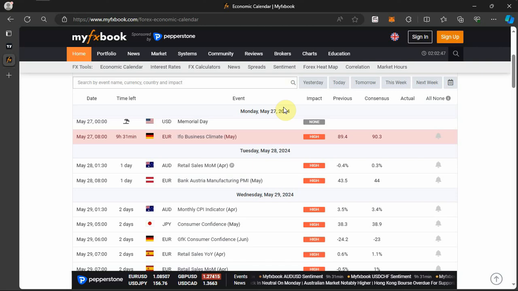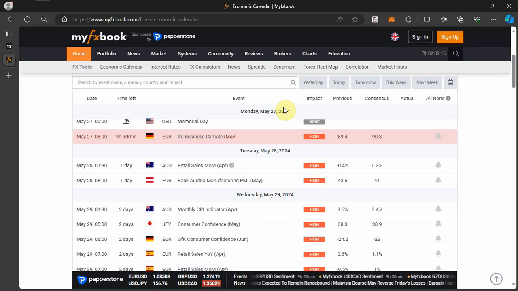So we are in the last week of the month of May. Last week was good. Last week we were able to catch some pips on USD CAD as well as AUD. So last week was strictly USD pairs. So we are about to enter into a new week, and it's going to be the last week of the month. We're here to see what the market is going to react to going into the last week.